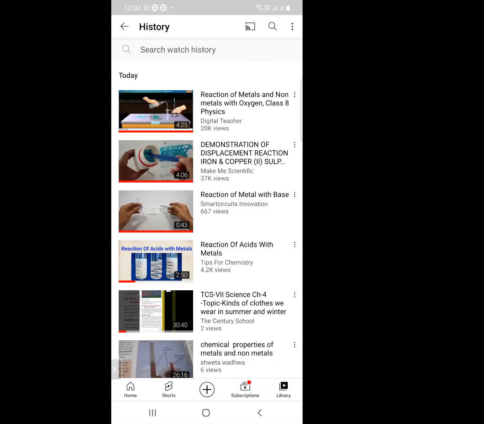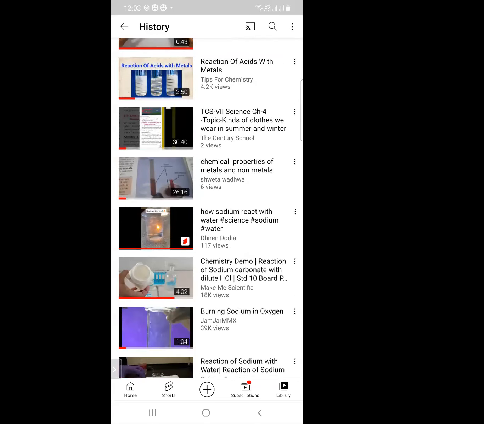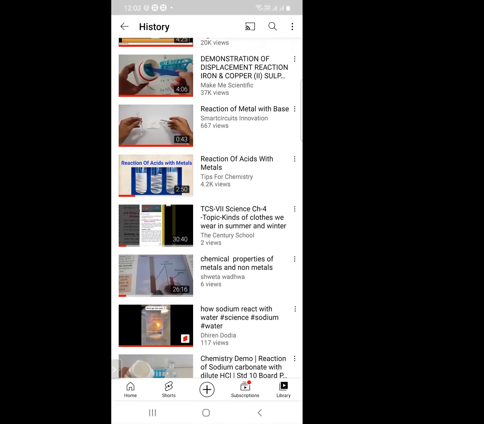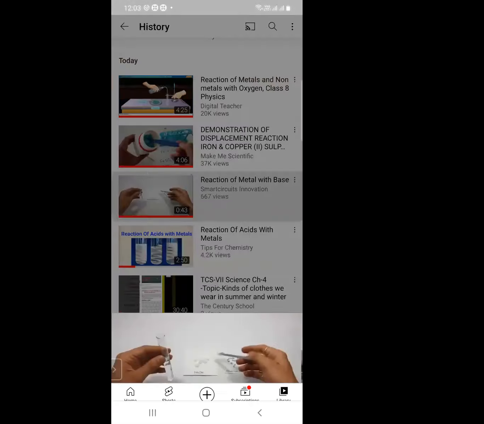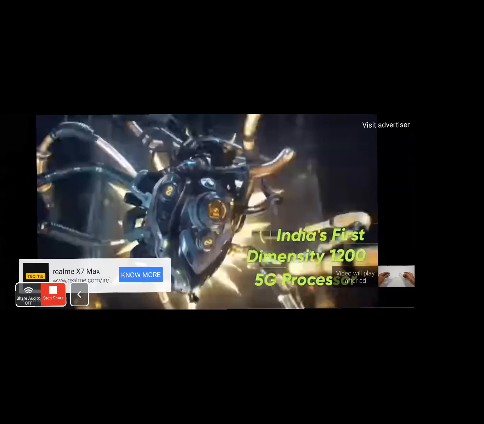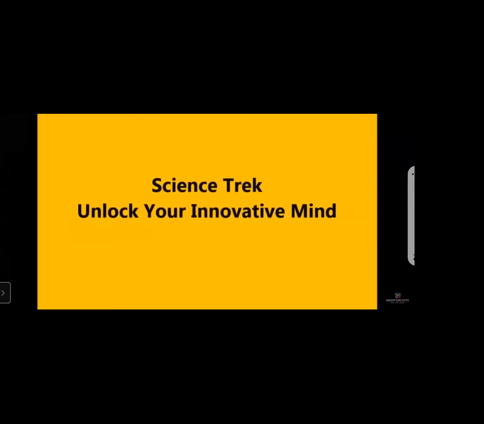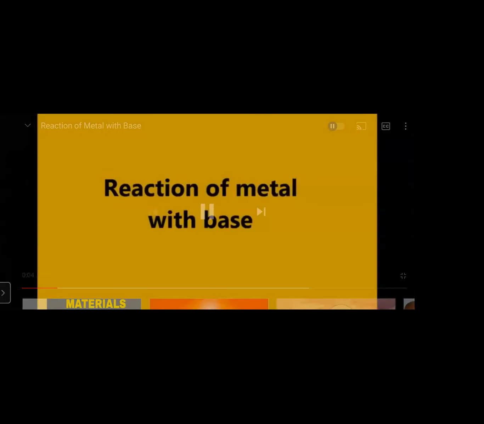I am showing the reaction of acids and bases with the metals. This is the reaction I am showing here, the reaction of metal with the base.